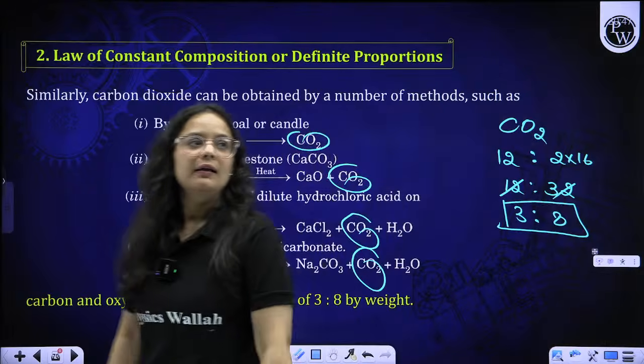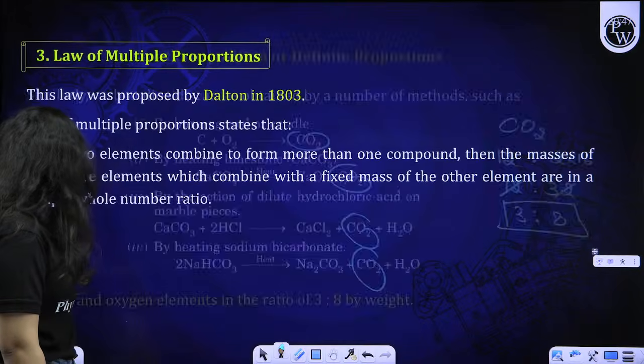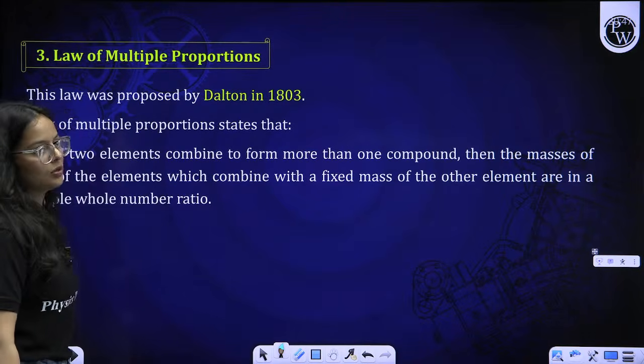We'll try our level best to cover the topics, beta. The rest we'll see, because my main task is to clear the concept. That is all from my end.